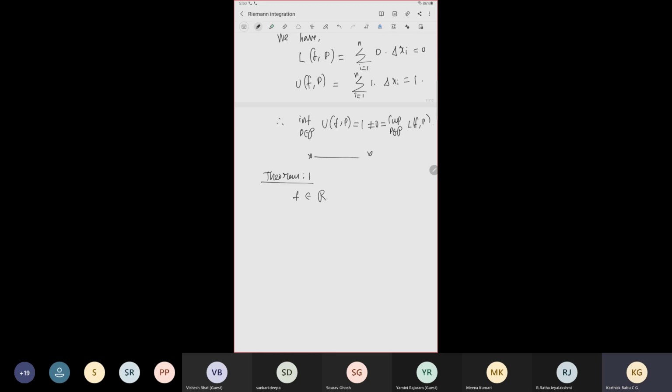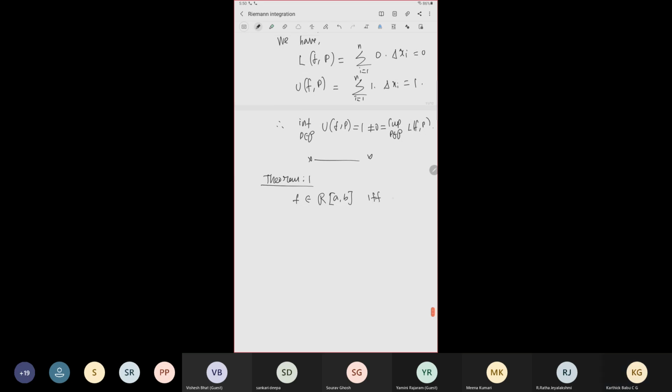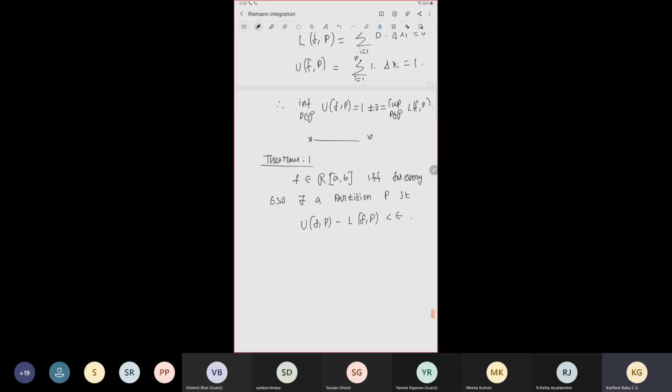So F belongs to R[a,b], the Riemann integrable functions on the interval [a,b], if and only if for every epsilon greater than 0, there exists a partition P of [a,b] such that U(f,P) − L(f,P) is less than epsilon.